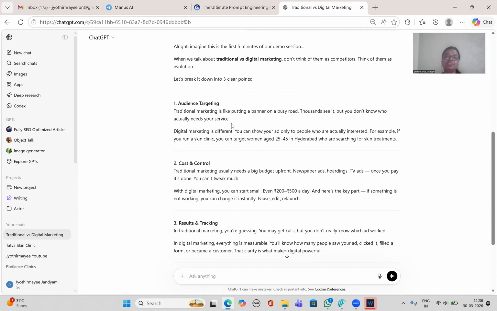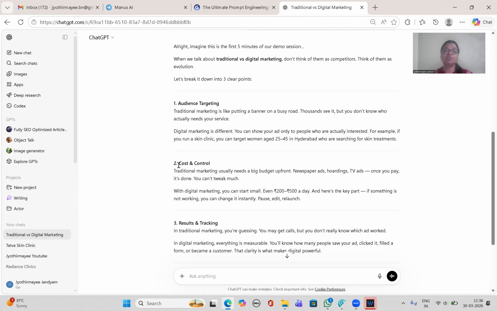Audience targeting. Traditional marketing is like putting a banner on a busy road. Thousands see it, but you don't know who actually needs your services. Digital marketing is different. You can show your ad only to people who are actually interested. For example, if you run a skin clinic, you can target women aged 25 to 45 years in Hyderabad who are searching for skin treatments. Okay, so that is one.